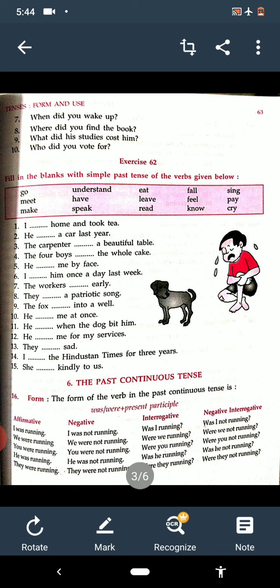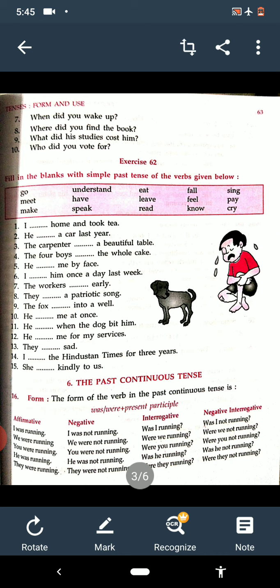Now see, what is the formation of past continuous tense? First of all, we shall discuss the affirmative. Affirmative means positive formation. So what is the formation? First of all, see that we have to use subject plus was or were plus present participle form.